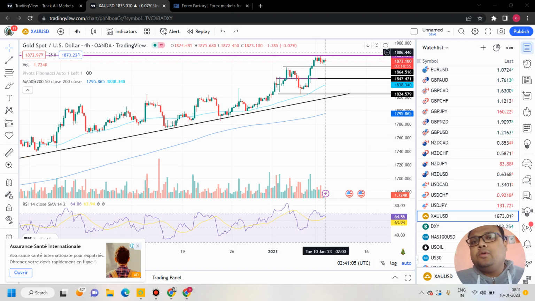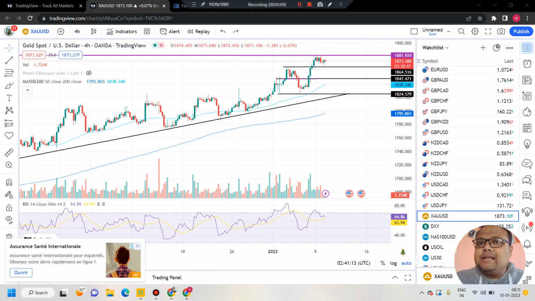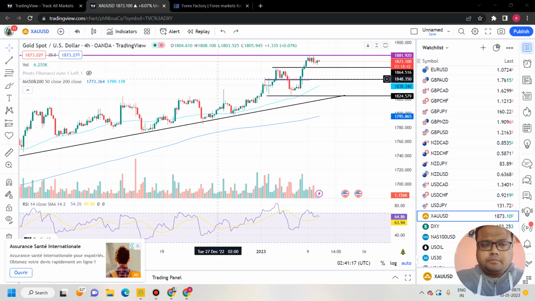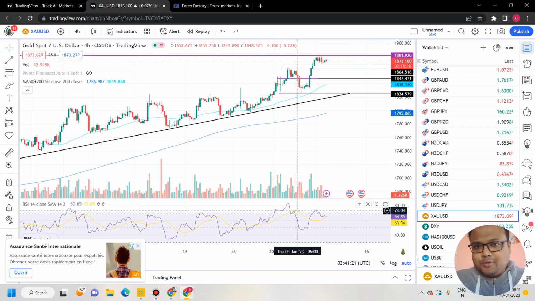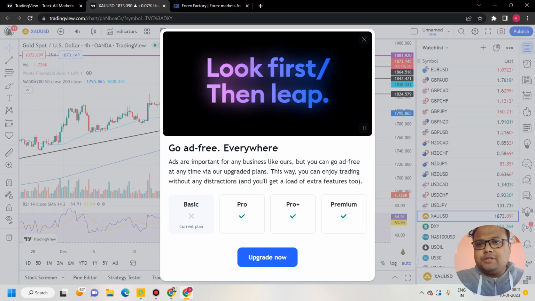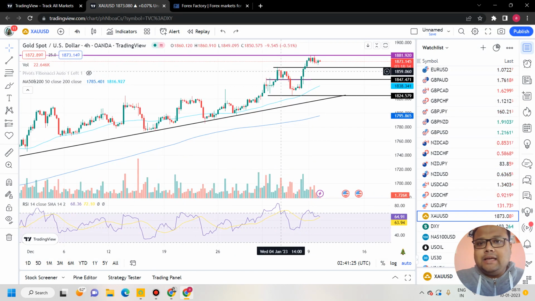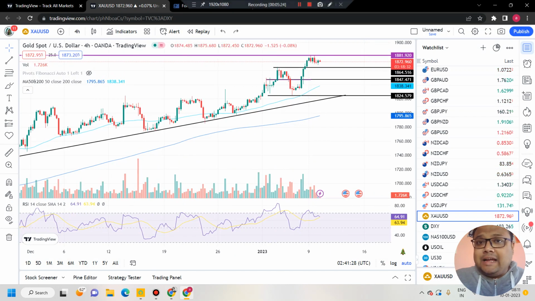If you see that gold is trading comfortably above 1880 for quite some time, then you can go for a buy position. But the higher possibility is that gold will be coming down for a retracement, because if we look at the RSI also, usually I do not talk about indicators much, but you can see that RSI is also indicating a divergence.